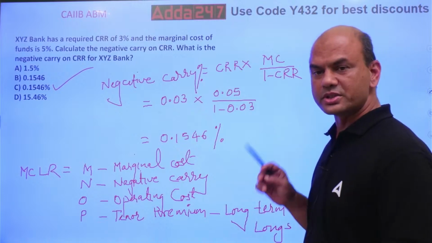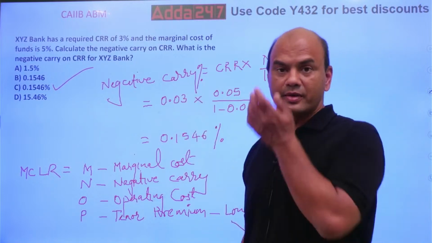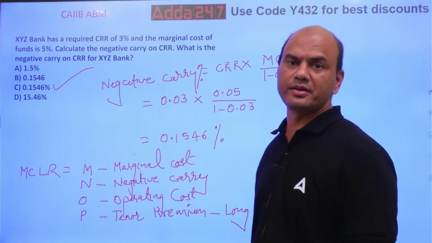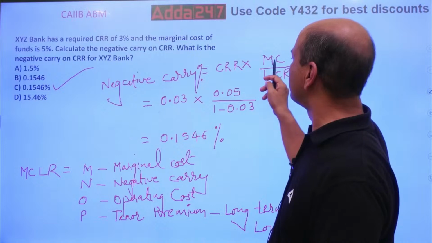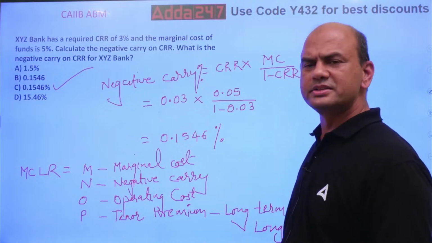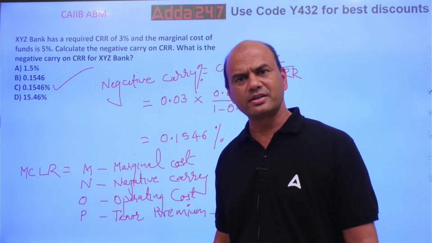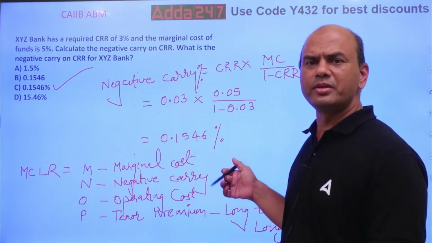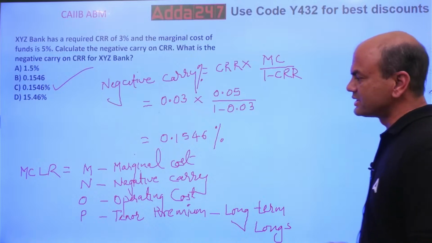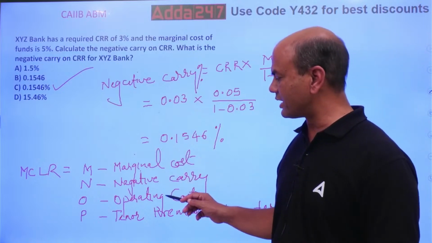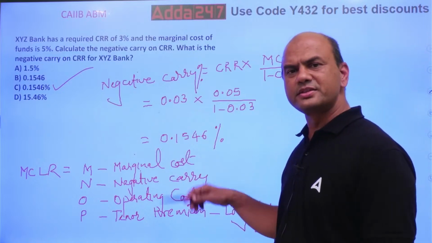Out of this, questions always come on negative carry because this is the main calculation part. And it is very simple: CRR into marginal cost upon 1 minus CRR. Very simple, isn't it? You will be easily able to calculate. 1 mark is in your pocket. What do you mean by marginal cost, negative carry, operating cost?